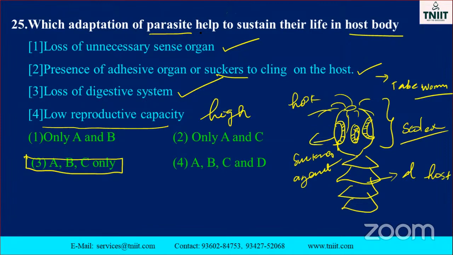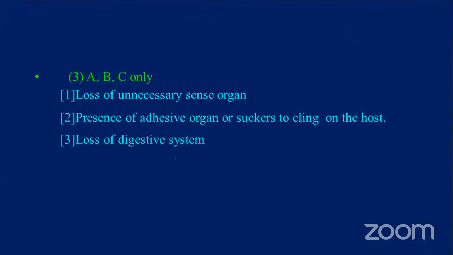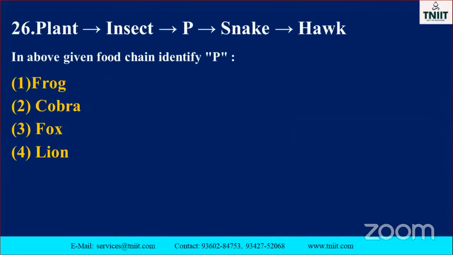Just read the question paper. It's very, very important, my dear students. What are the next questions? See that one, A, B, C. The loss of unnecessary sense organs, presence of adhesive organ and sucker to cling to the host, loss of digestive system. These are the characteristics of a clinging parasite. And then go to the next one, question 26: plant, insect, pea, snake, and hawk. What is it?